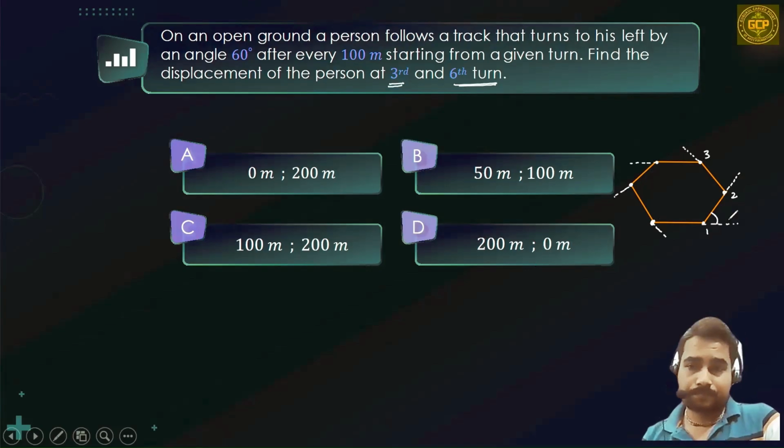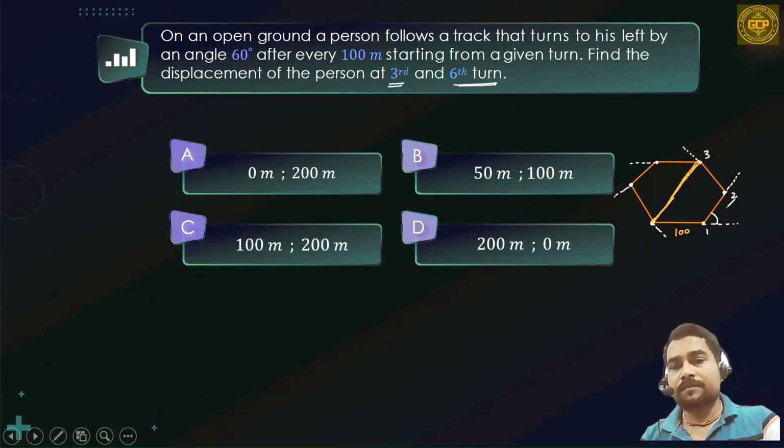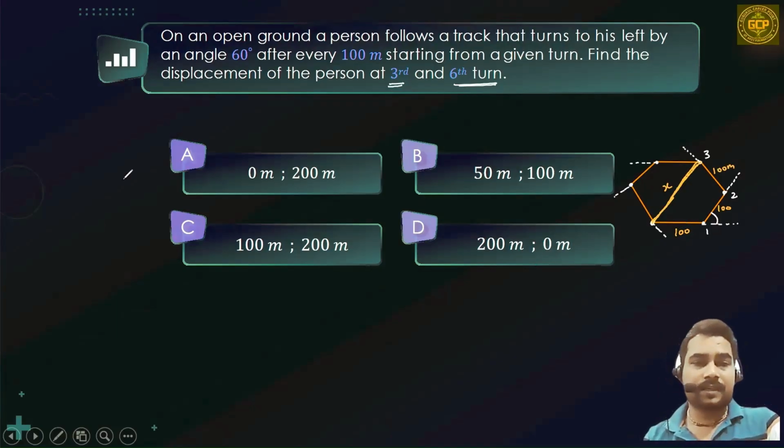After the third turn, according to me, this is going to be the displacement. This yellow line length I need to determine. This is 100 meters, this is again 100 meters, this one is also 100 meters. This length I am considering as x, and this I need to determine.